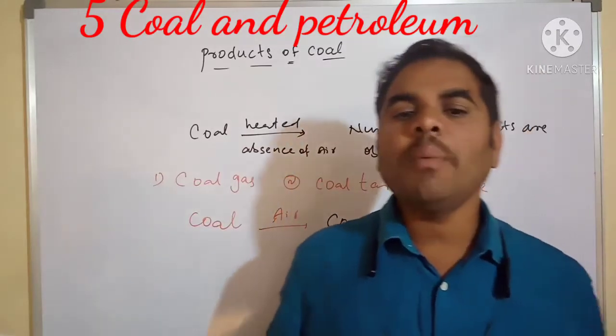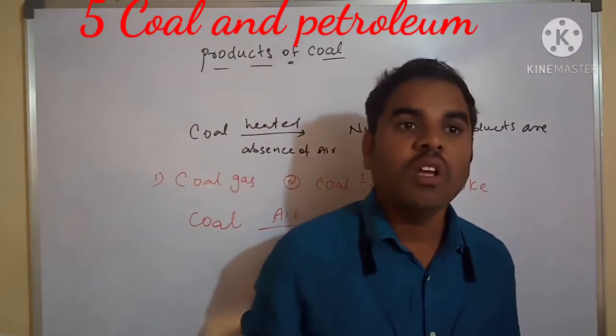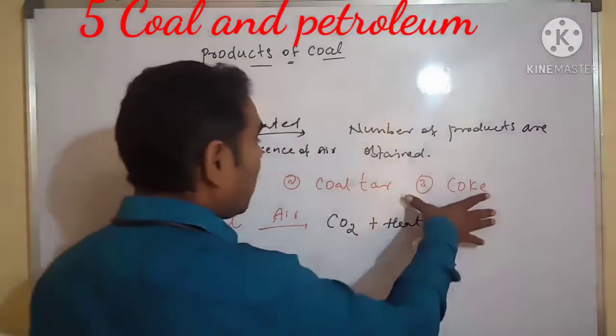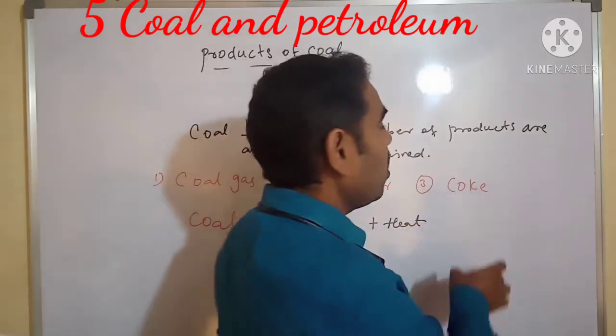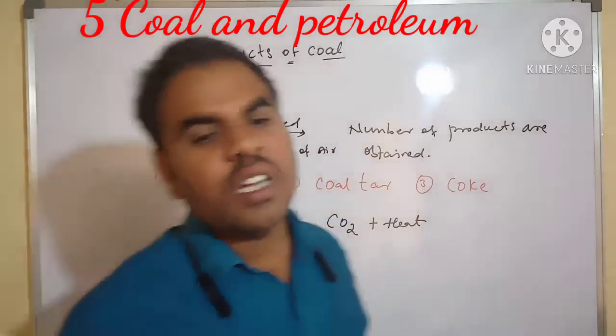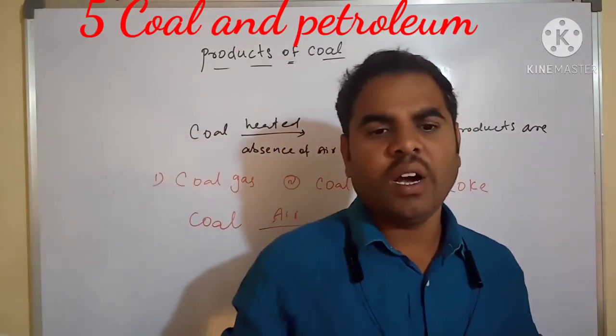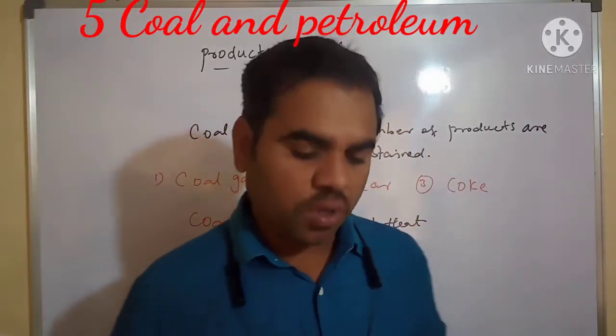In the absence of air, it is called the destructive distillation of coal. We are obtaining coal gas, coal tar, and coke from the coal. Next, let us do one by one. So, it is coal gas, coal tar, and coke.